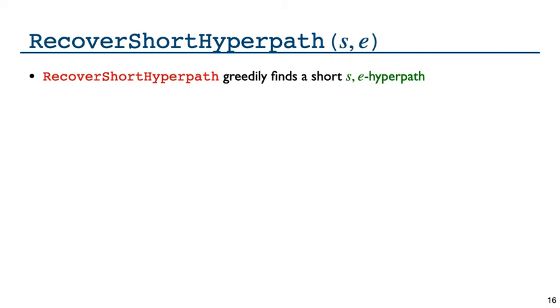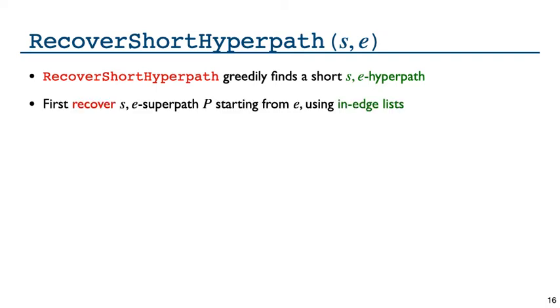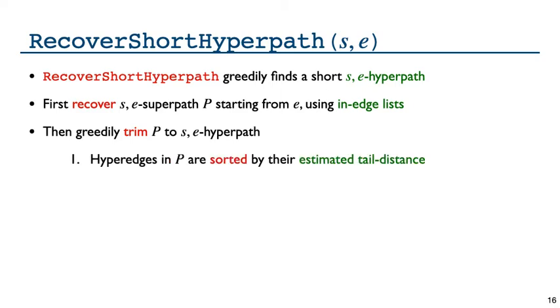More concretely, recover short hyperpath, which greedily finds a short SE hyperpath, has two steps. First, it recovers an SE superpath P, starting from final hyperedge E and backward traversing the inedges of E back to the source, using the inedge lists that have been populated by the overall heuristic. Second, it greedily trims P to a minimal SE hyperpath in the following manner. It first sorts the hyperedges in P by their estimated tail distance. Recall that the estimated tail distance for E is the length of the shortest known hyperpath from S to the tail set of E.